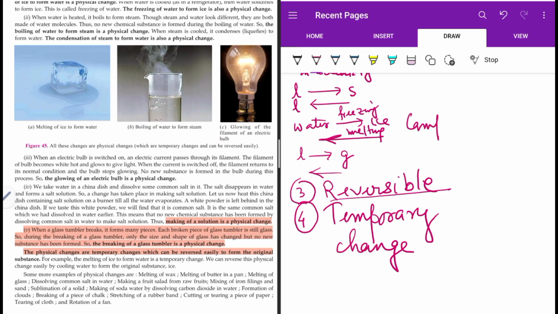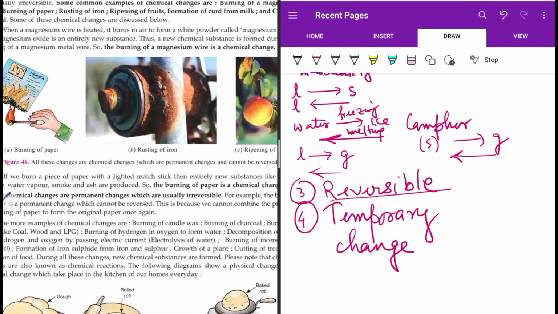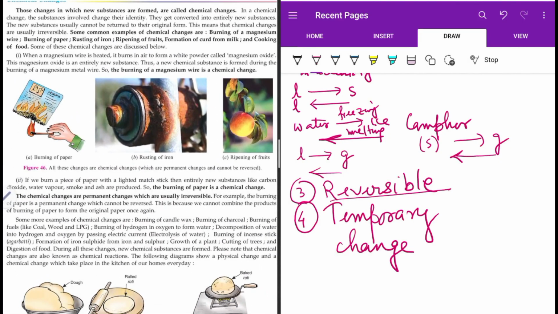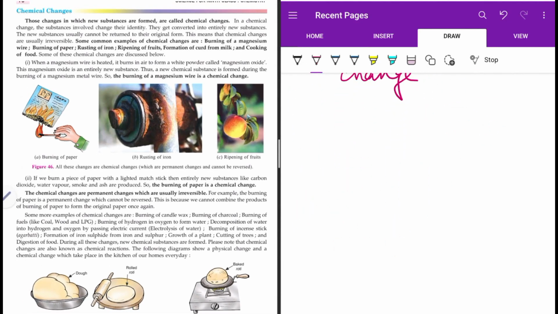So if you actually consider the process of sublimation, it goes to the vapor phase, but again the vapor phase can return to the solid. Okay, so this is considered to be a physical change. Now, in contrast to this, what is a chemical change?